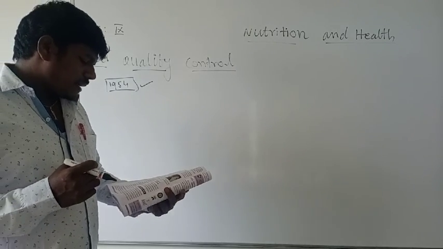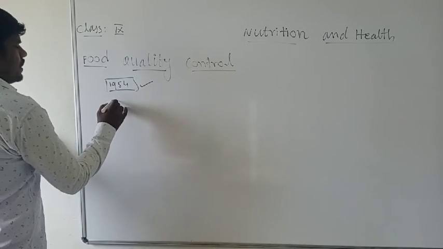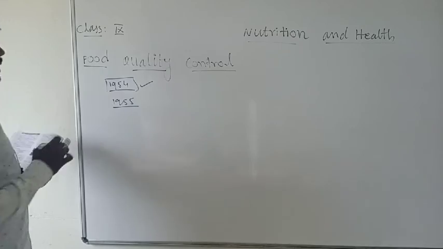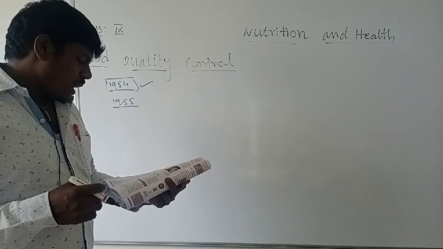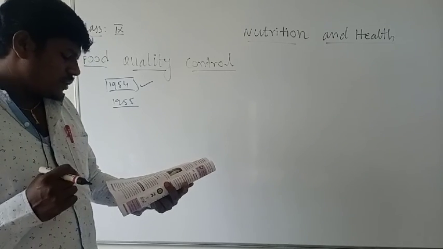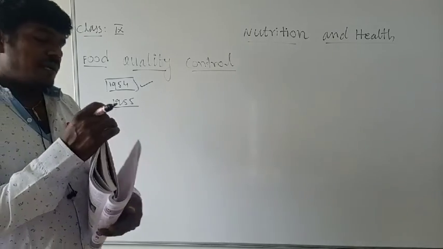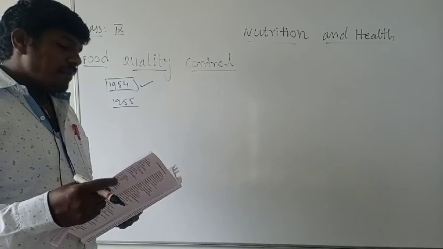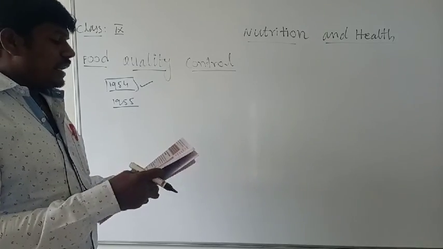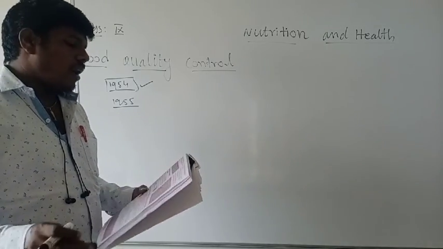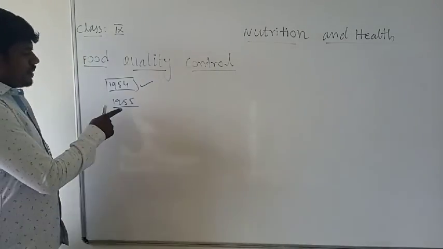The Prevention of Food Adulteration Rules followed in 1955 with the objectives. What are the principles we want to follow during food making? They ensure pure and wholesome food for consumers and protect them from fraudulent trade practice. The minimum standard of quality for food and the hygienic conditions for its sale are clearly outlined in the Act. The Act gave some rules and regulations, and in 1955 the rules were made.